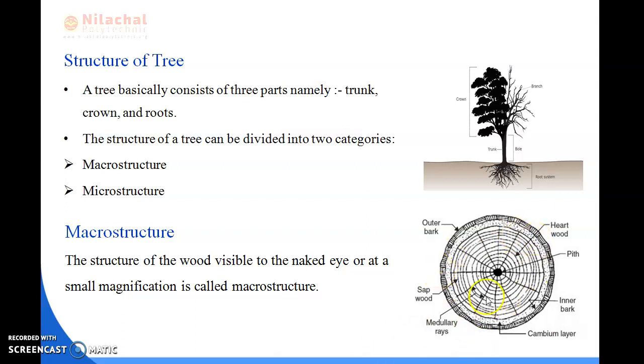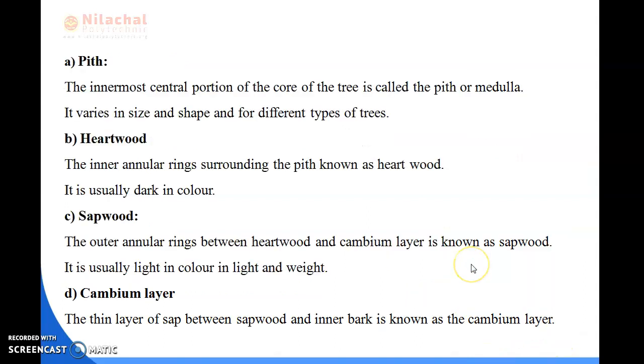These are the components of the macrostructure. We'll first read about pith, then heartwood, then outer bark. You can see the outer bark, and this is the inner bark, this is the sapwood, and these are the medullary rays. And this is the cambium layer. We will be reading this in the next slide. Okay, thank you.